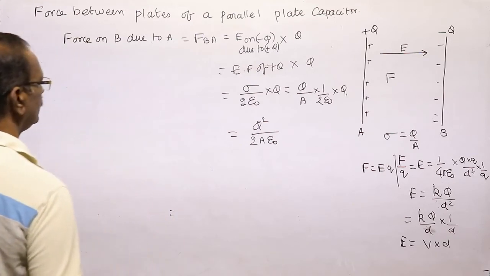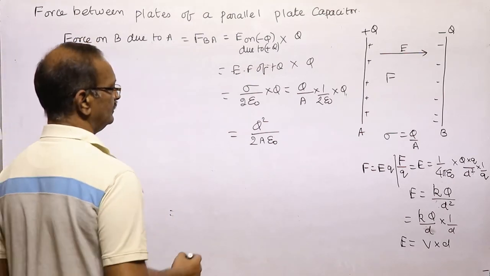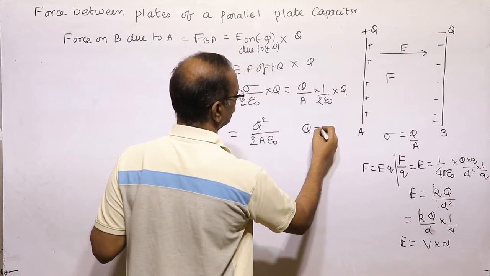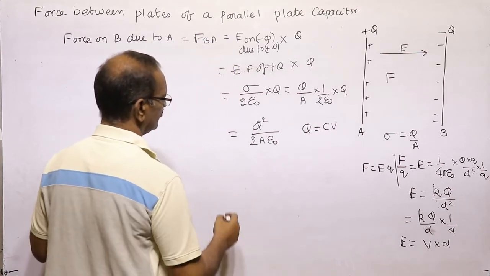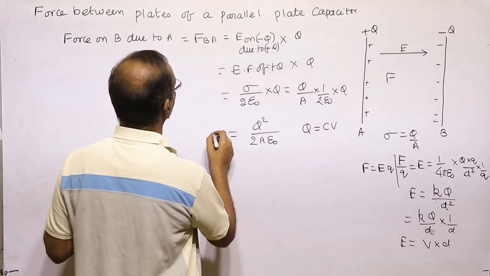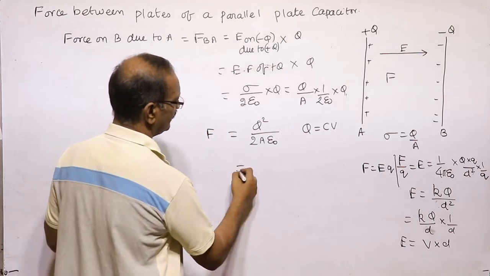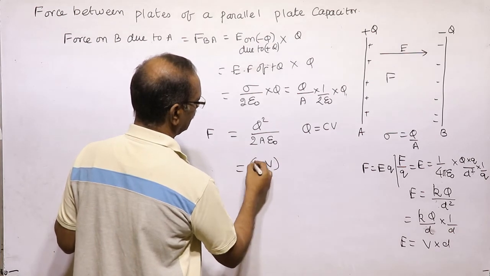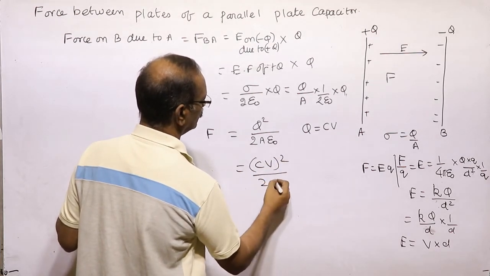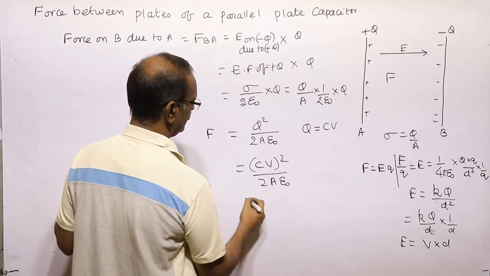As we know Q is equal to CV, we can write this as C into V whole square by 2 A epsilon naught.